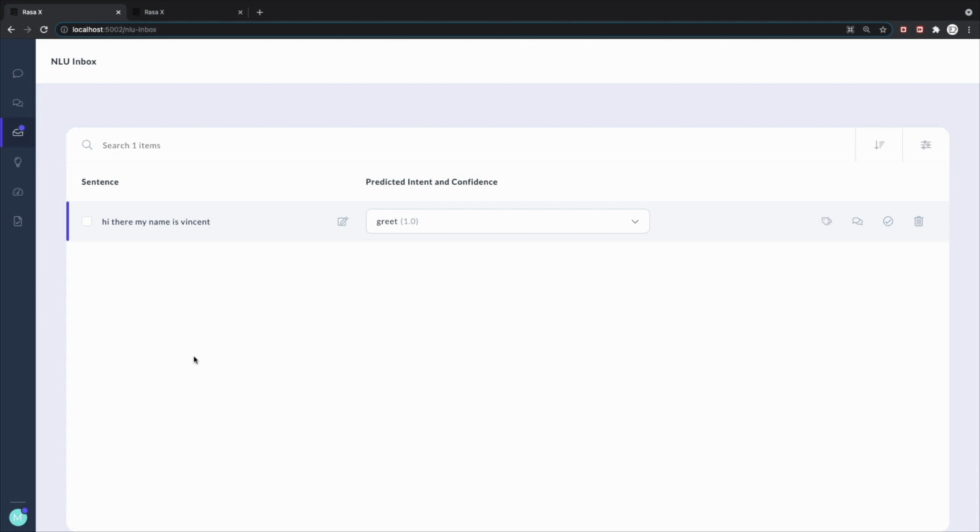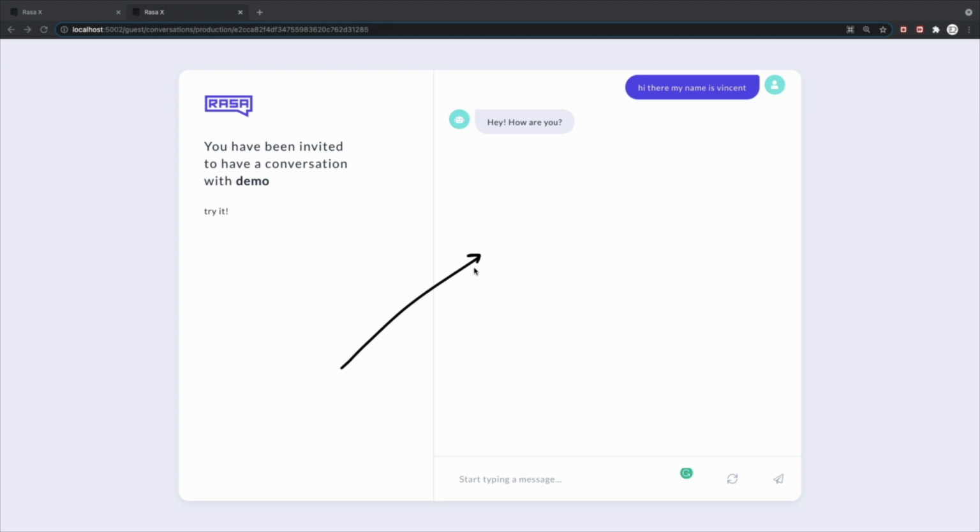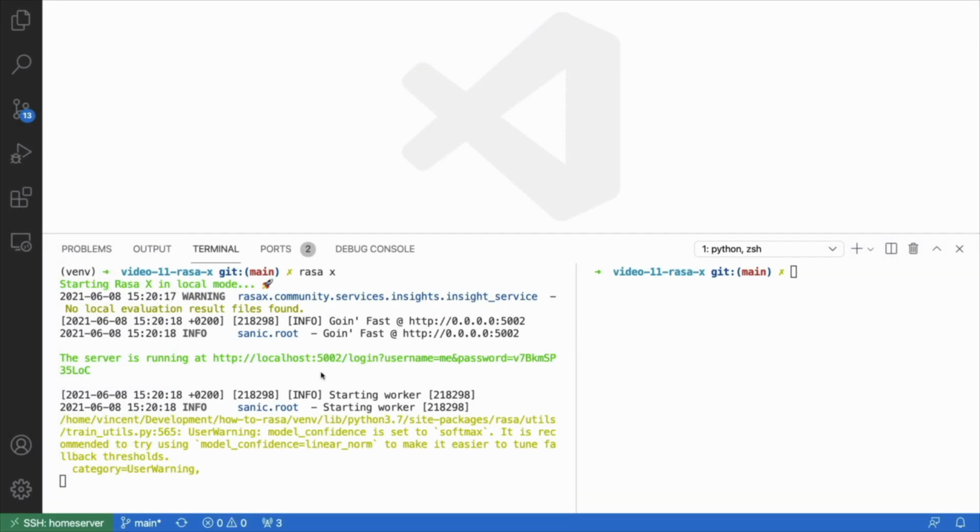However, there is one thing that we probably want to change. The interface that we have here is nice, but the only way for people to get here now is if they have access to localhost port 5002. Even if you're working on your laptop locally, when you want to share something with a colleague, you typically don't want to do that over localhost. So I'm quickly going to demonstrate a trick that you can do with the ngrok command line app. The first thing to observe is that we are hosting our Rasa X instance on port 5002.